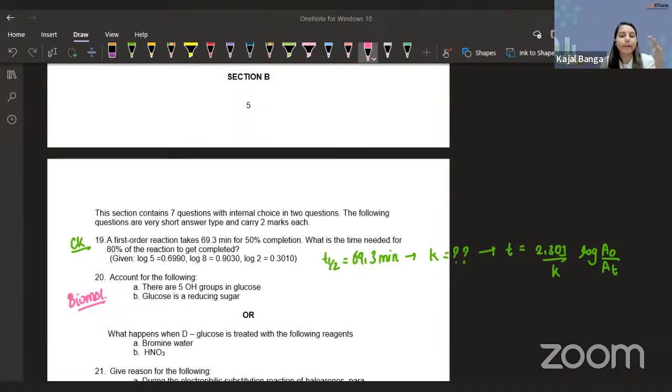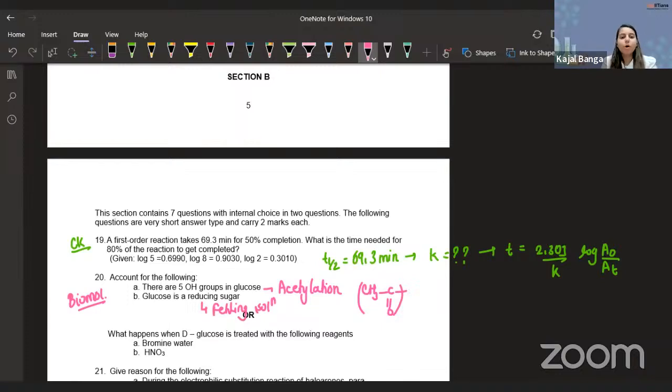So there is this reaction that we have, the acetylation of glucose. There is this reaction in which we have the reaction of glucose with this acetyl group, that is your CH3CO group, which proves that yes, there are 5 OH groups in glucose. Once you go through the chapter of biomolecules, you will be able to answer this question in a better manner. And glucose is a reducing sugar. Yes, it is a reducing sugar because it will be reducing Fehling solution. That can be the reason why it is a reducing sugar.